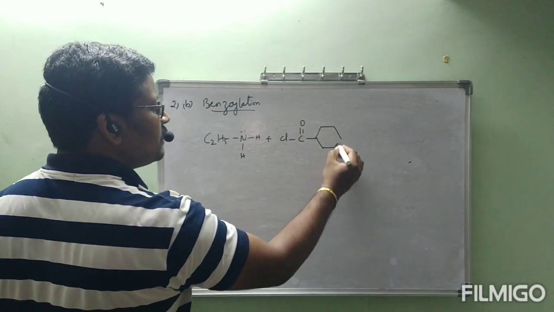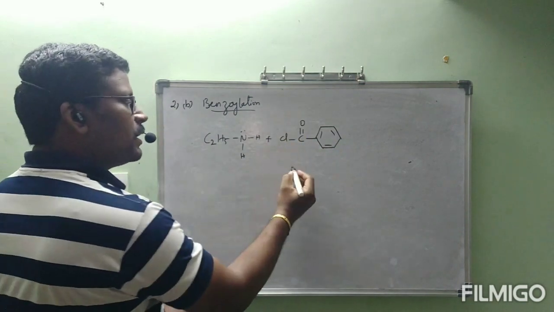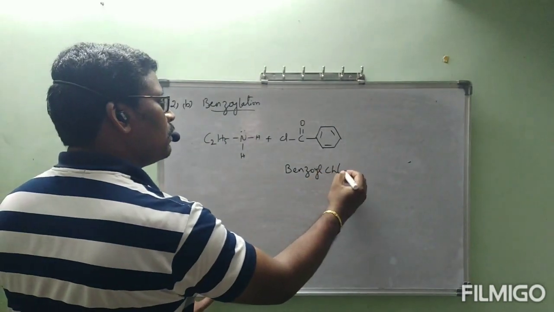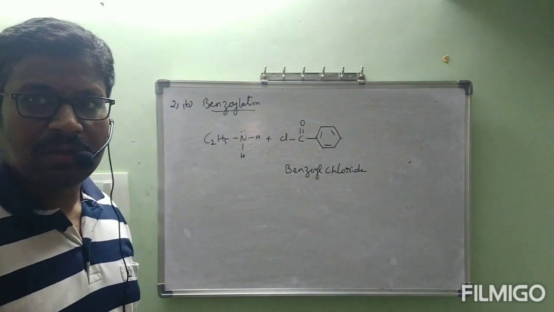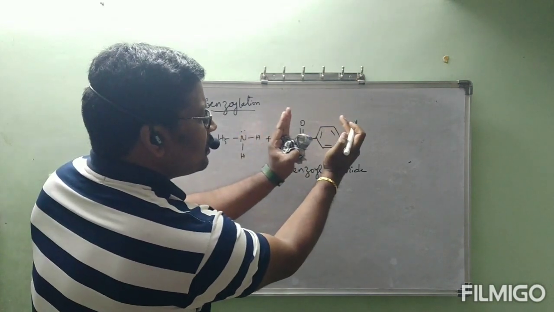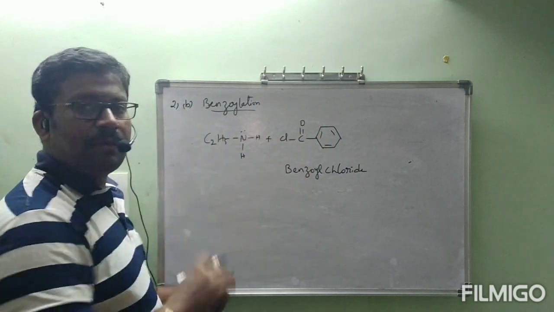Instead of CH3 in the previous one, now we have phenyl. This is called benzoyl chloride. Now this is the benzoyl group. This introduction of the benzoyl group into amine is why this process is called benzoylation.